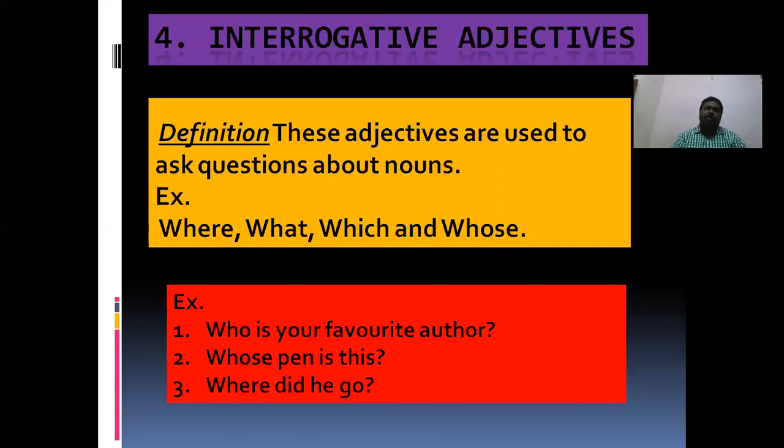Here you see where, what, which and whose, like that, etc. So who is your favorite author? So here who is the adjective. Whose pen is this? So whose is the adjective. And where did he go? Where is the adjective?